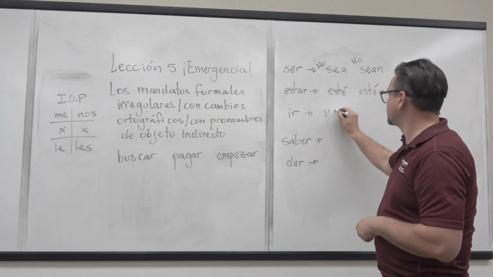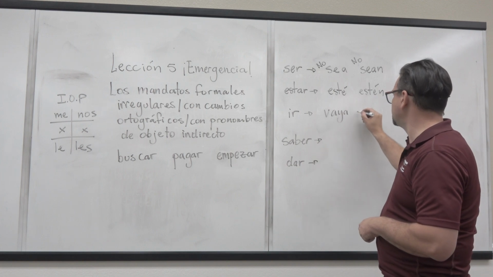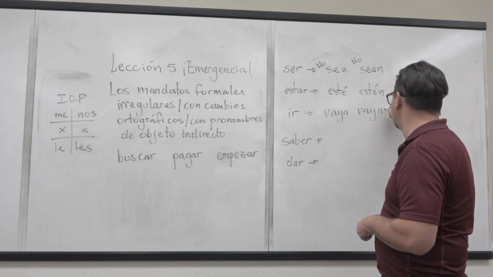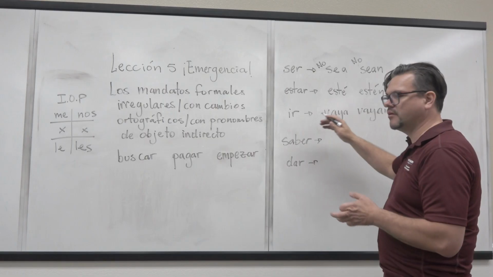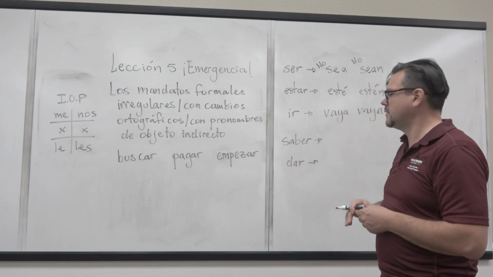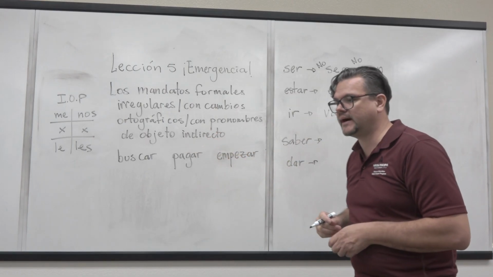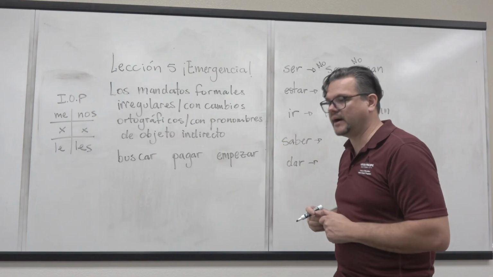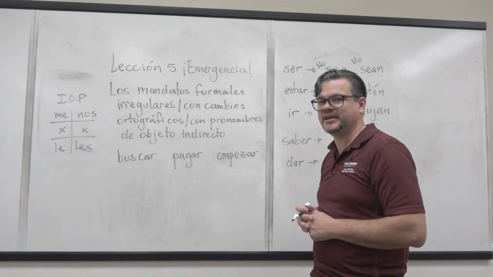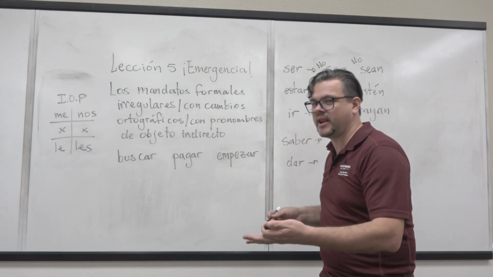Okay? This one, ir, is very irregular. It's going to be vaya or vayan. No vaya, no vayan. Vaya a la farmacia. Vaya al trabajo. Vaya a correr. Vaya a la escuela.